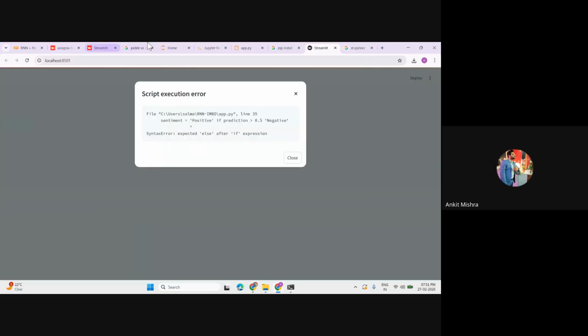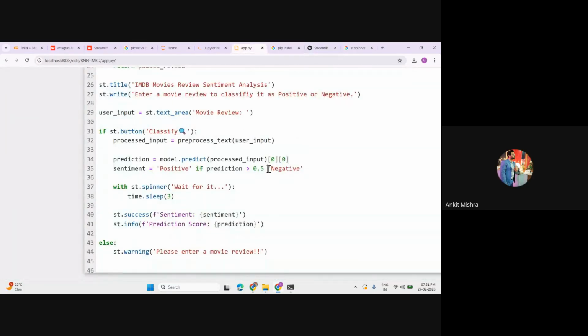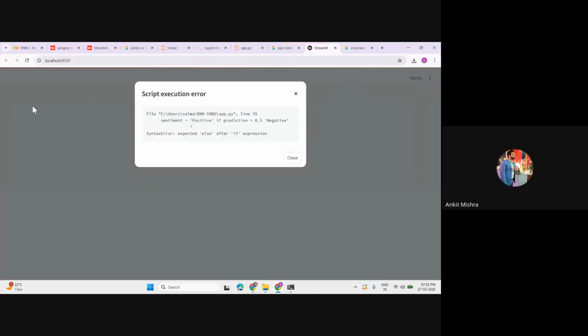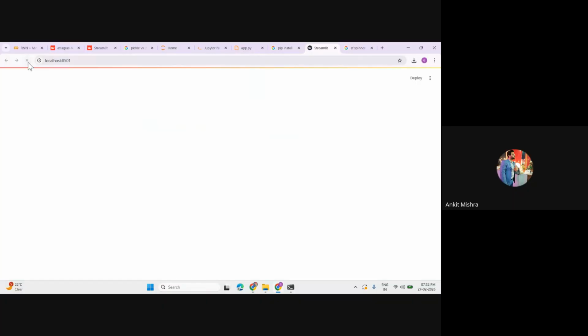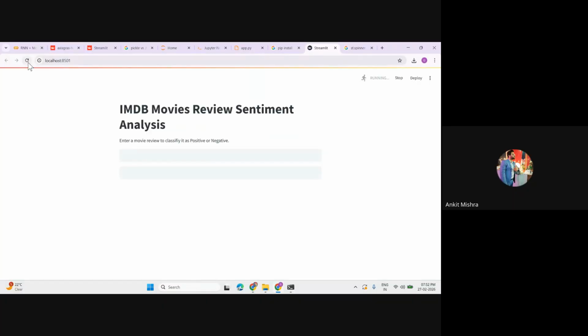Okay, my mistake. So just go to this. Whenever you are using one-liner if else, you have to write something like this: if the prediction value is something, it will execute this one, otherwise the else part, right? The else part was missed. So just refresh this again. Perfect. So we are getting the movie review area as well, and the user can click on this classify